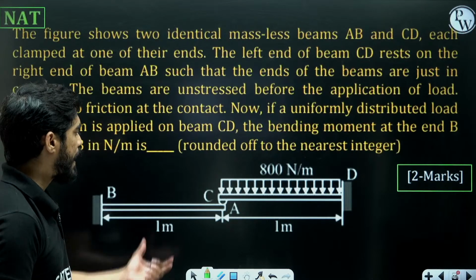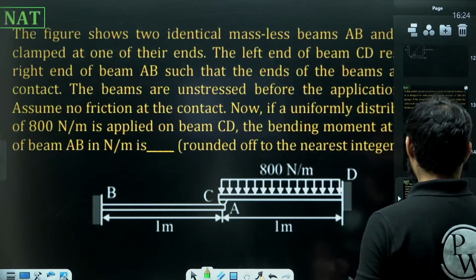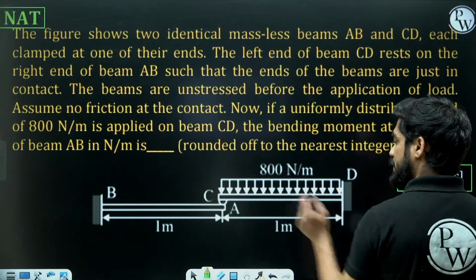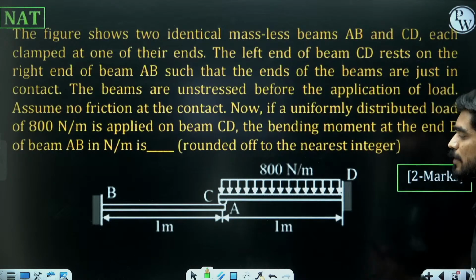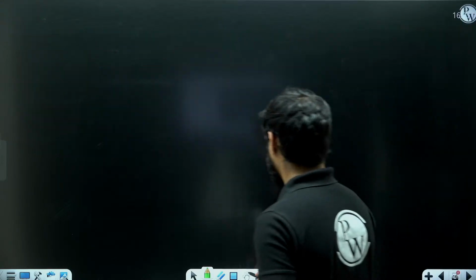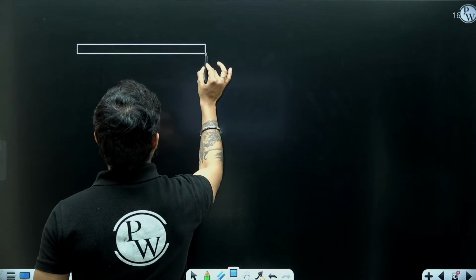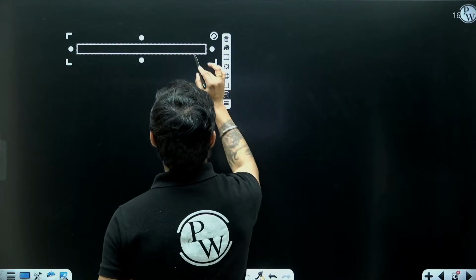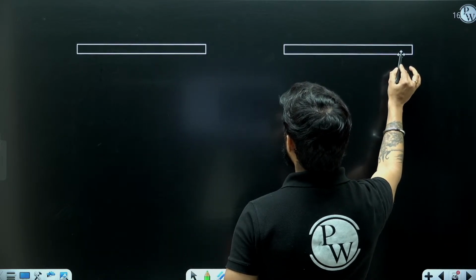So here we have two cantilever beams connected together at point A and C. We have to find the maximum bending moment at point B. So what we are going to do? We are going to separate these two beams. There will be one beam like this and another one like this.